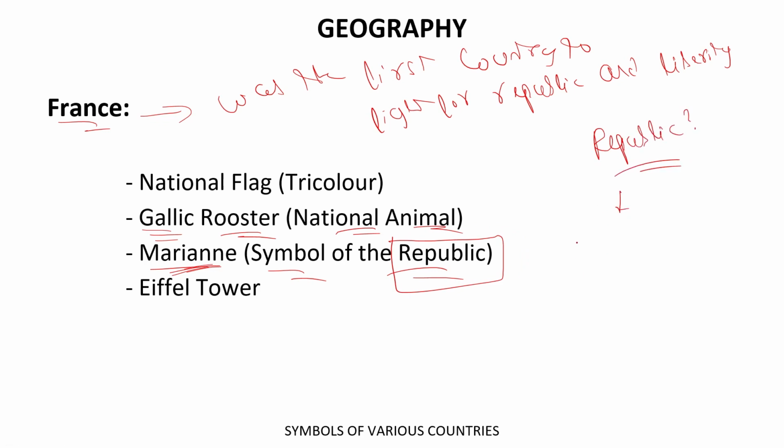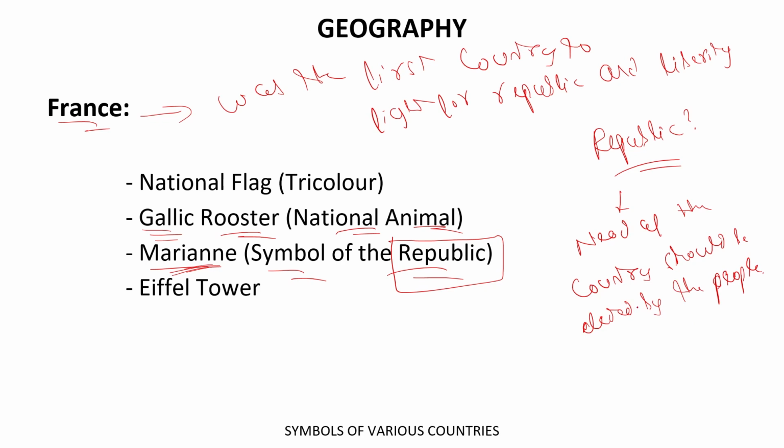Basically, republic means the head of the country should be elected by the people. So the republic means the head of the country, which should be the president, and they should be elected by the people of that country. If it is functional in this country, then it is a republic. If not, then it is not a republic.